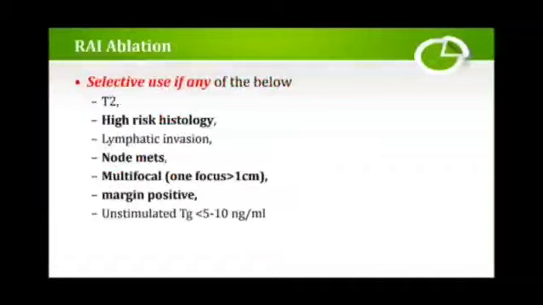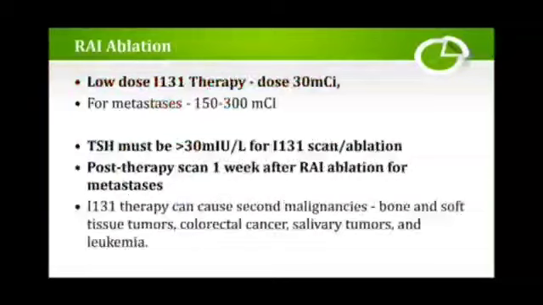Selective use you do only in case of T1, T2 or more lesions, or high risk histology or lymphatic invasion, node metastasis, and multifocal, that is more than 1 cm at one focus, and margins positive, and unstimulated thyroglobulin levels less than 5 to 10 nanogram per ml. Radioactive iodine ablation, okay. The dose that you use for low dose iodine 131 therapy is 30 millicuries. For metastasis, you increase the dose up to 150 to 300 millicuries. TSH must be more than 30 milli international units per liter for 131 iodine scan or ablation.